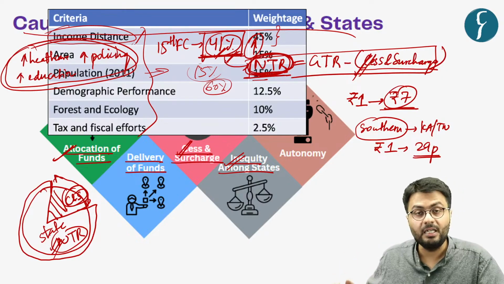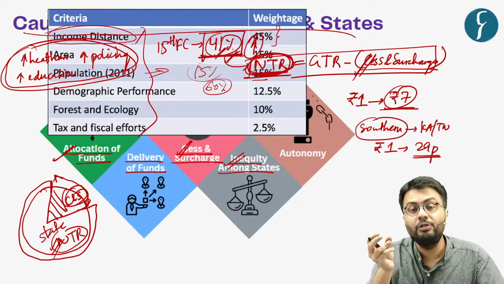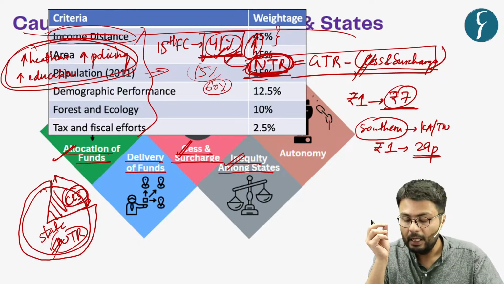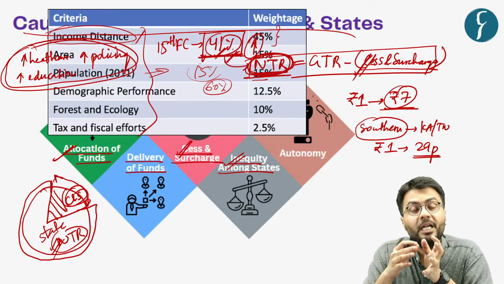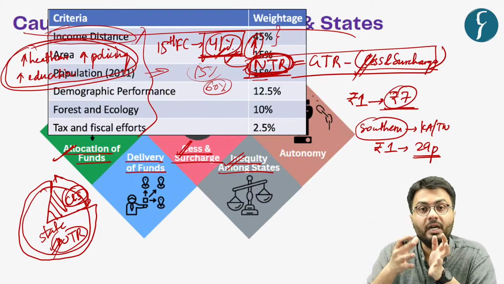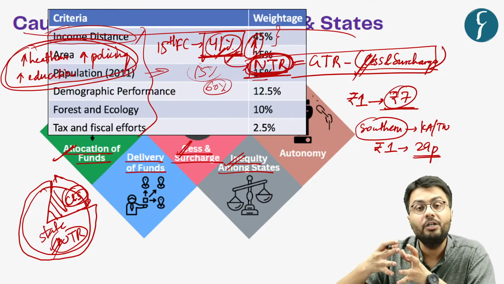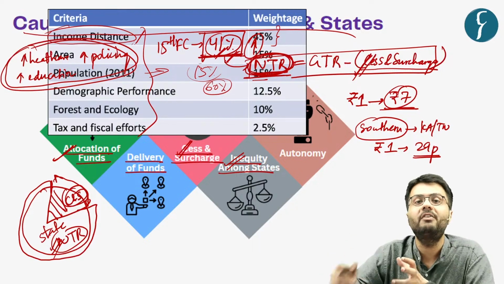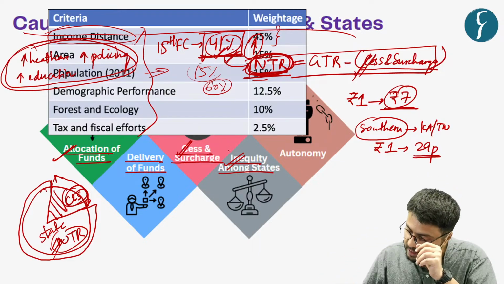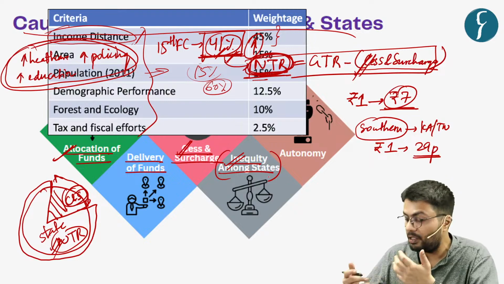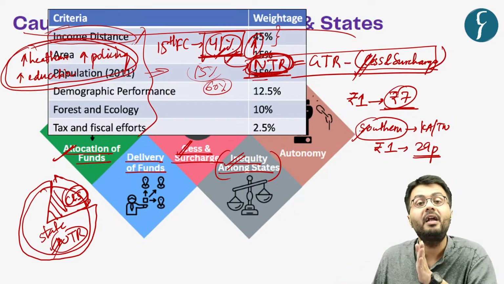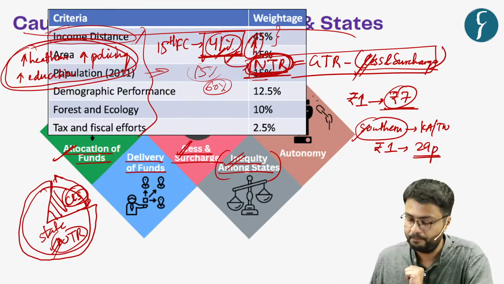Whereas the northern states, which have a significant proportion of lower income population and also a high level of population, it allows the Finance Commission to give more funds to these lesser developed northern states. So this has created a condition of grievances among southern states that they are treated unfairly by the Finance Commission.